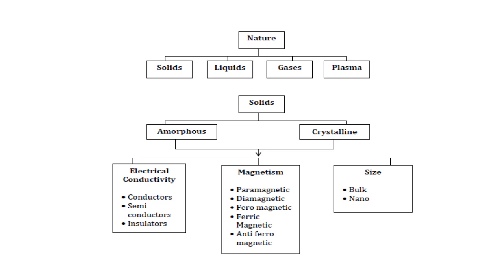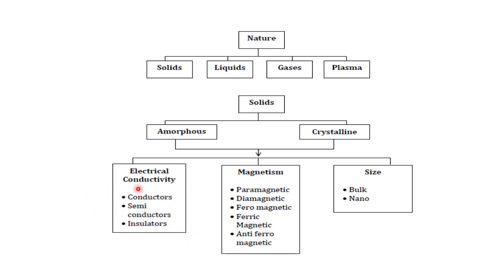But both the solids, whether amorphous or crystalline, have the following properties. What are the following properties? Electrical conductivity: conductors, semiconductors, insulators. So when you are dealing with a solid and its electrical conductivity nature, then you should read about conductors, semiconductors and insulators.